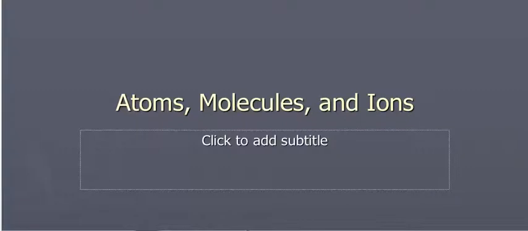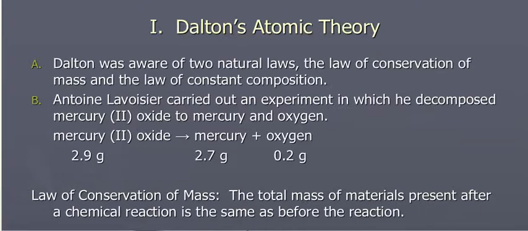Atoms, molecules, and ions. We're first going to look at Dalton's atomic theory, and he was aware of two natural laws: the law of conservation of mass and the law of constant composition. Lavoisier was the one who determined the law of conservation of mass.